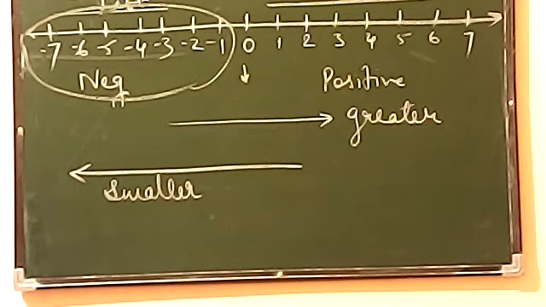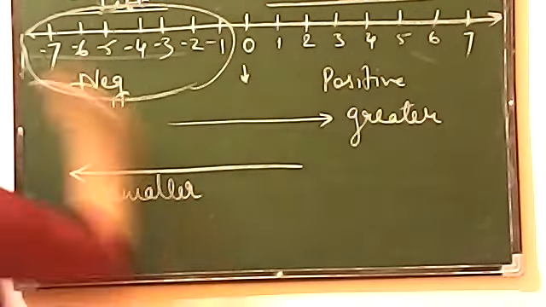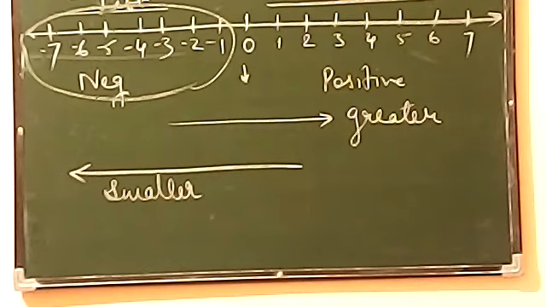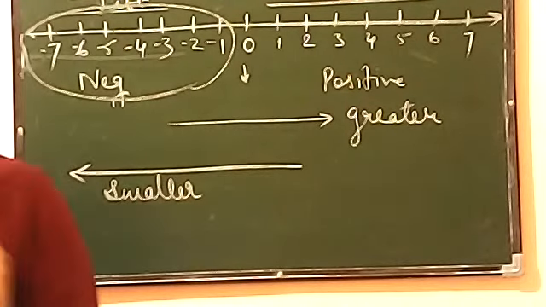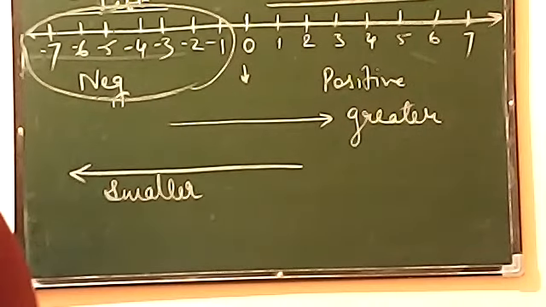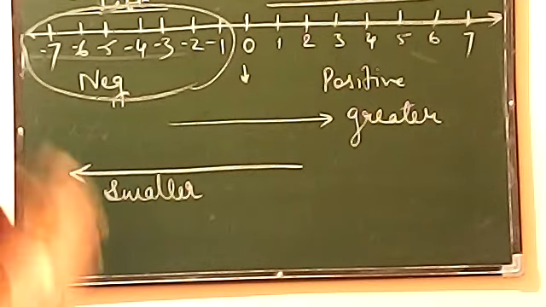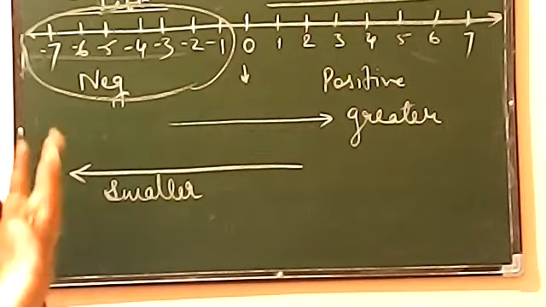I want from everyone, please give me the answer. Which number do you think is the smallest negative integer? -7. It's correct. But can you please tell me, beta, is -7 the last number here, or is the list still going? Because -7 I have written because I was not having any more place.